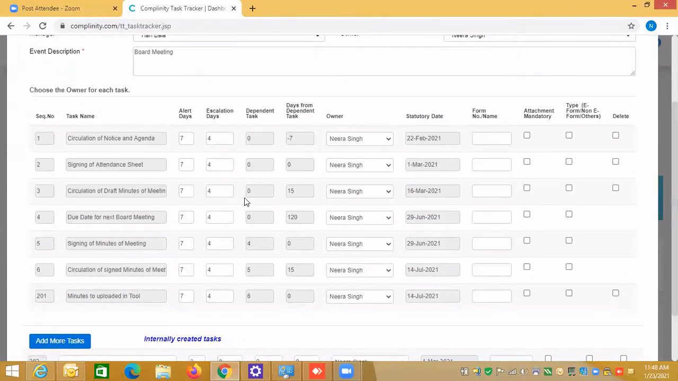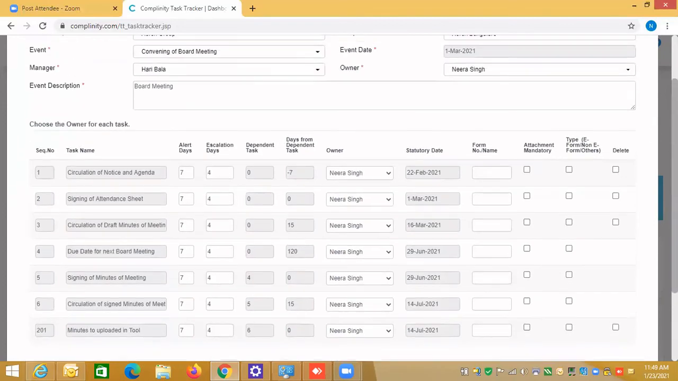And then circulation. So these are all of them, and the last one, which is coming in 201, is added by me. So 1 to 6 are given by the Complinity repository. It is from the coming default. And this 201 is added by me for this convening of the board meeting.